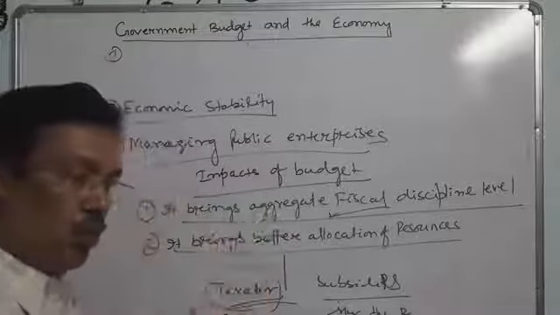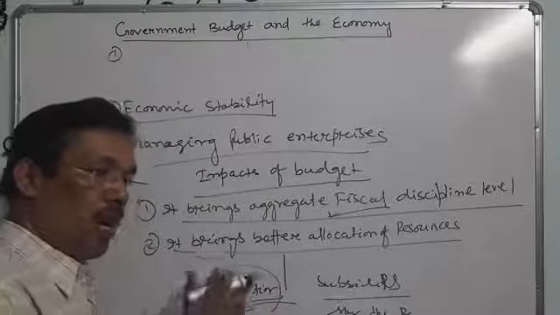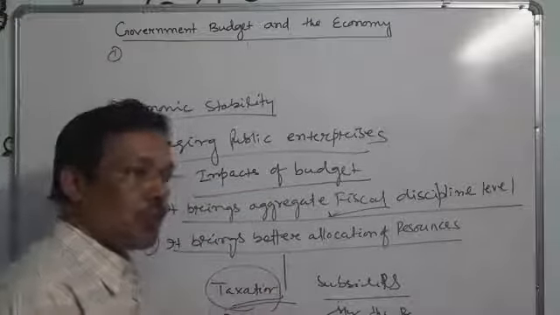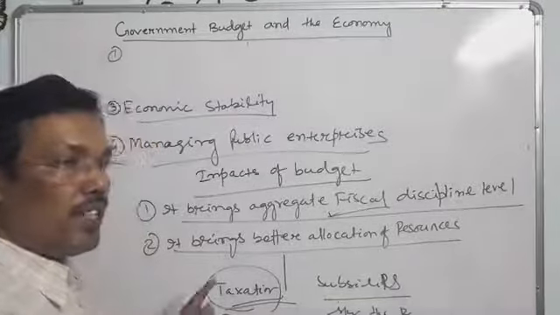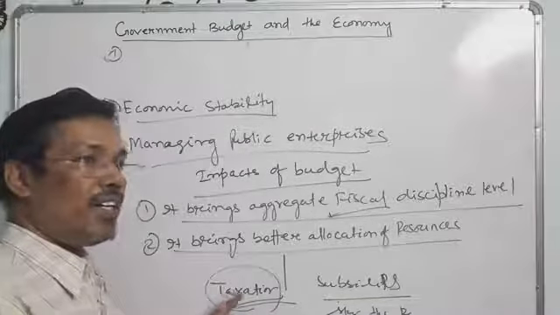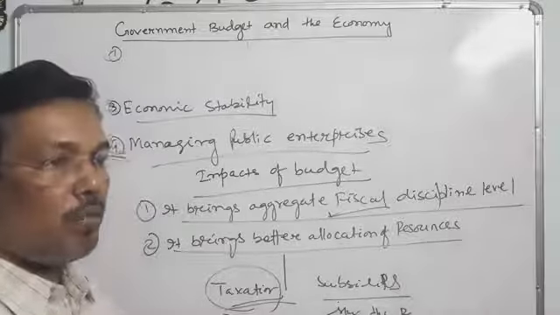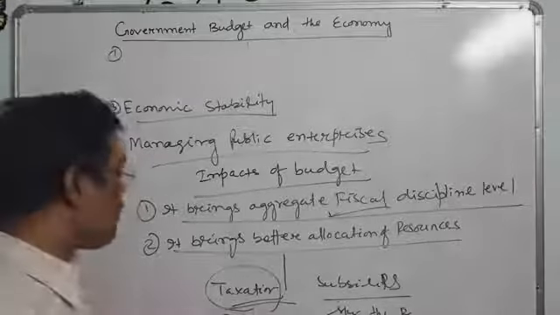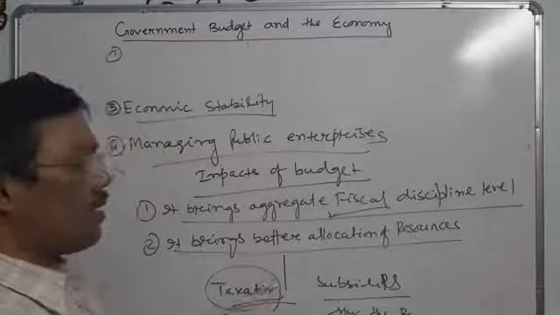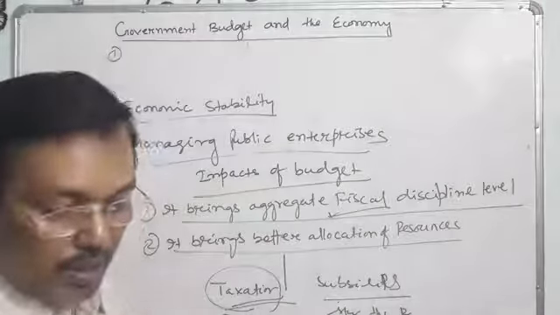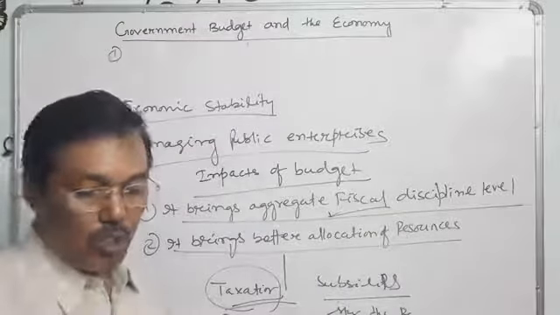Another is that for higher income people, their income should be reduced in a way that they will not feel that, as they are rich, they are paying more tax. Those types of taxation and subsidy policies should be implemented by the governments.